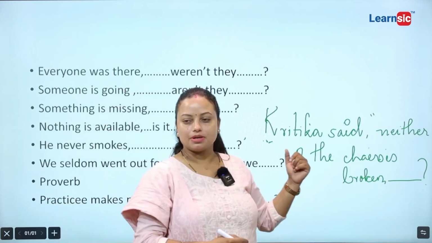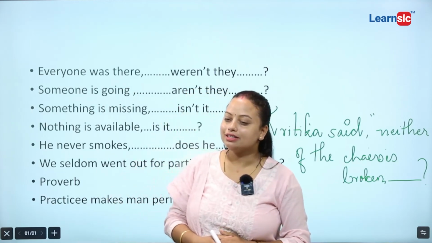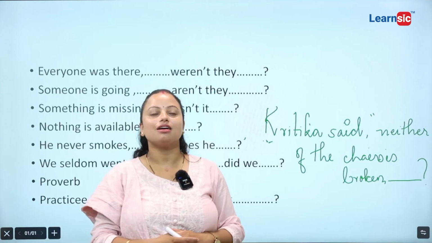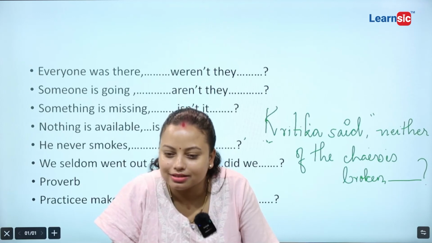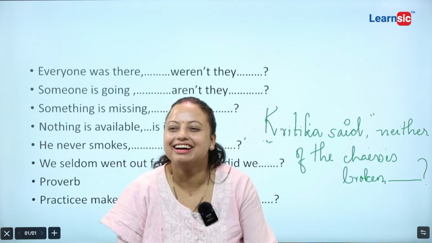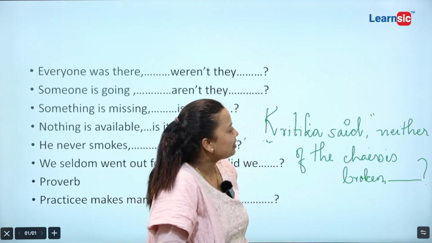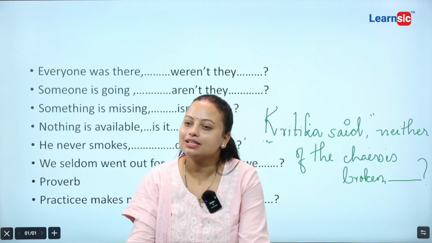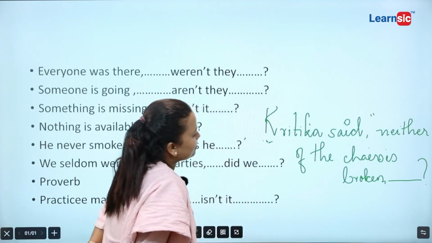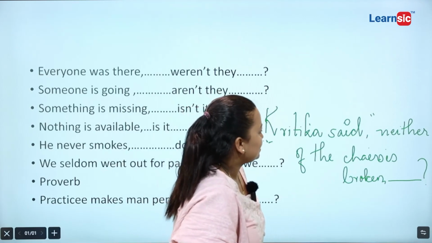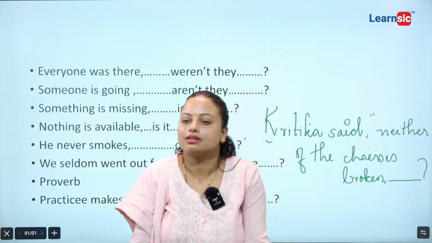Yes, ma'am. Now tell me, Kritika said neither of the chairs is broken. What did I say earlier? If there is neither, nobody, no one, what sense does that give you? Negative sense. Once it has a negative sense, one thing is clear: the question tag will be in positive form.